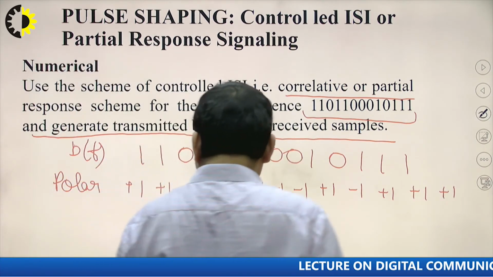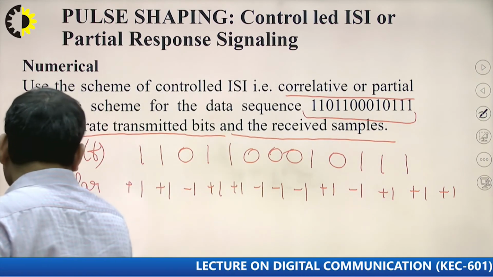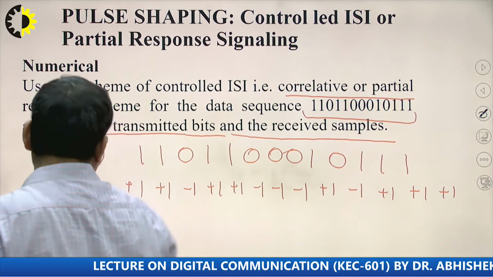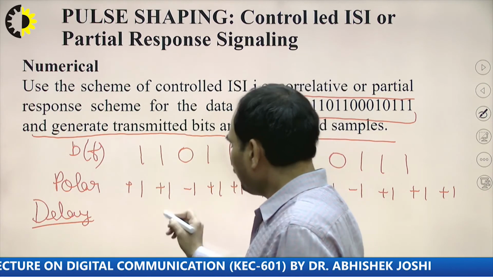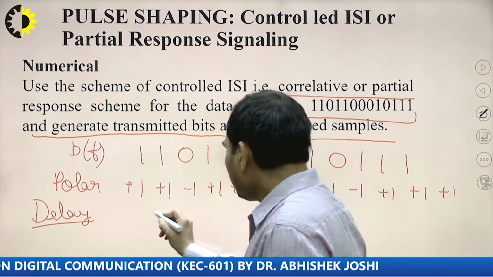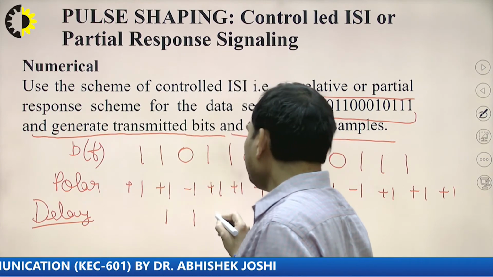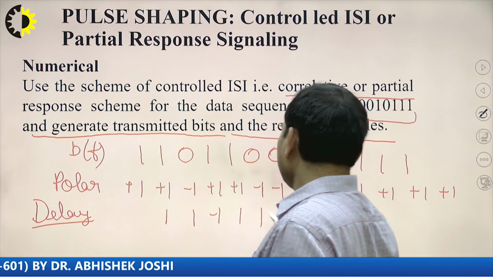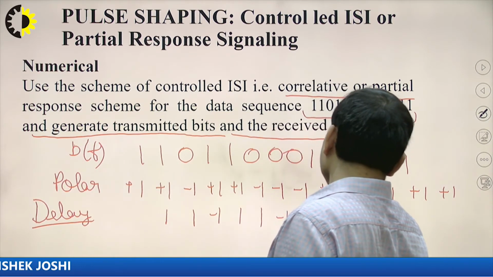Now we have to delay this pulse by 1 bit. If you delay the pulses, what will we have? The same sequence but 1 bit delayed. So 1 1, then 0 is minus 1, then 1 1, then 0 0 0, which means minus 1 minus 1 minus 1.